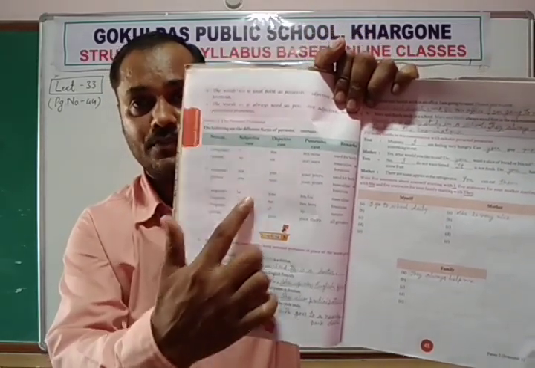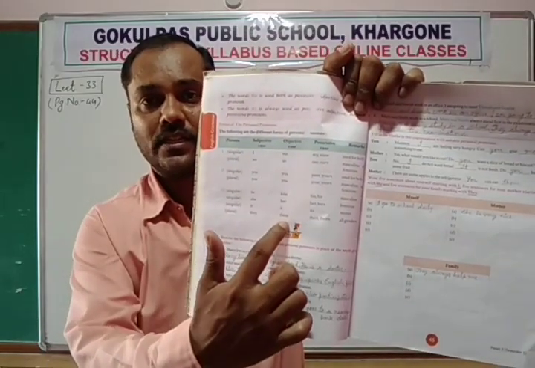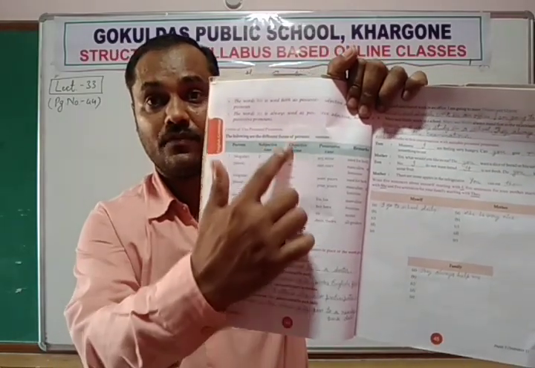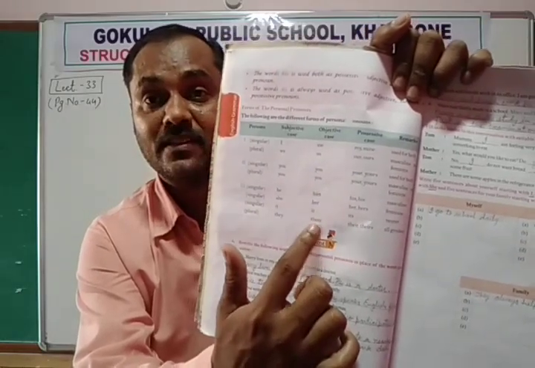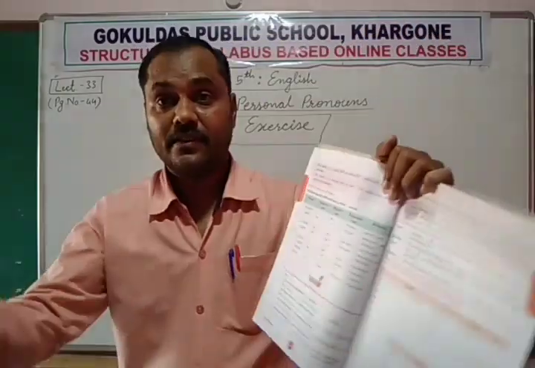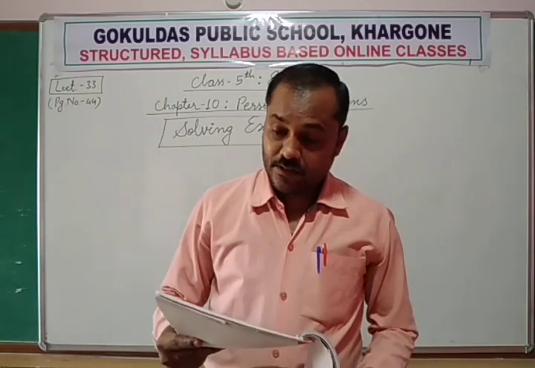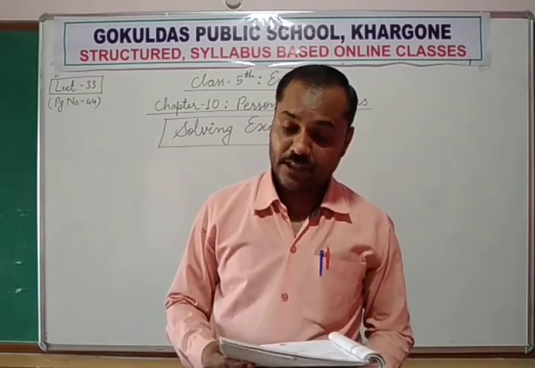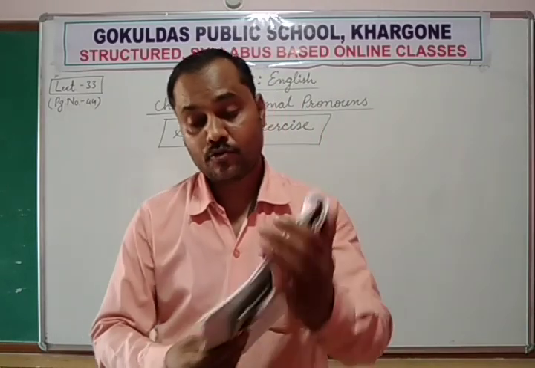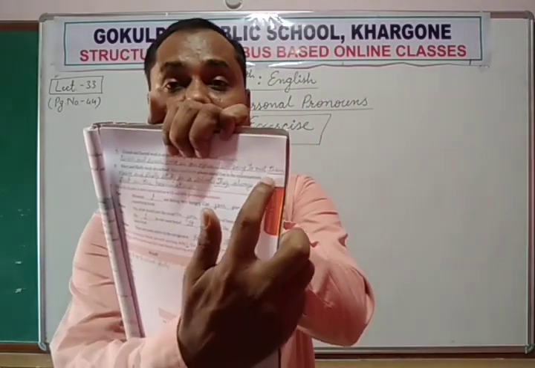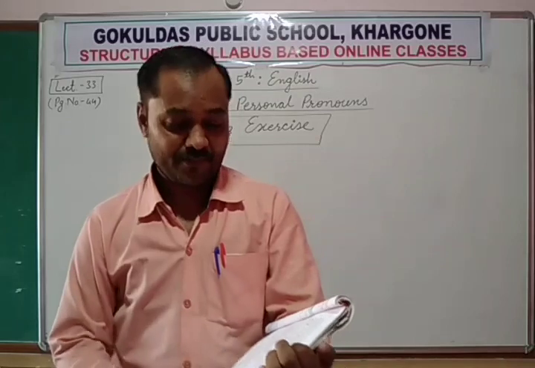But what is the objective case? When Dinesh and Suresh are in the place of object, we will use them. See in the table, them, not they. Okay. So, I am going to meet them. So I will underline at the end, them. Okay.